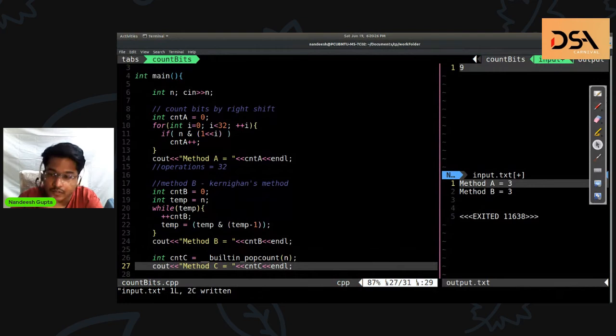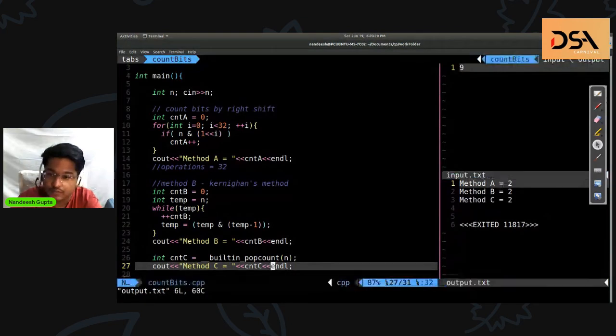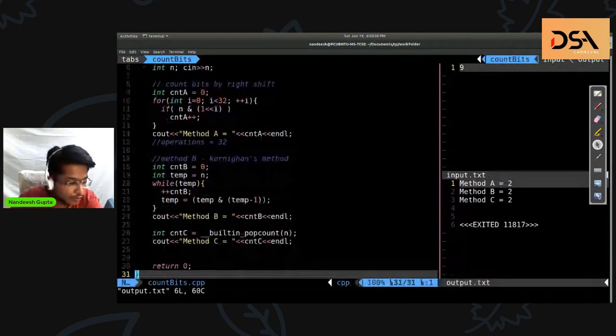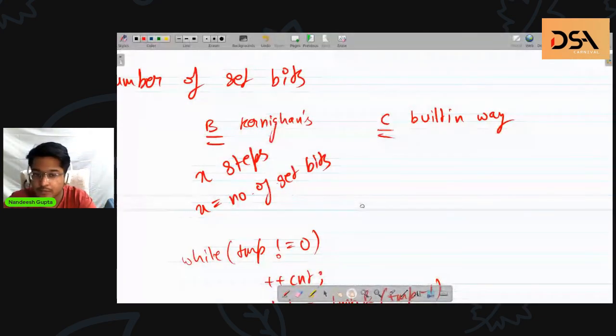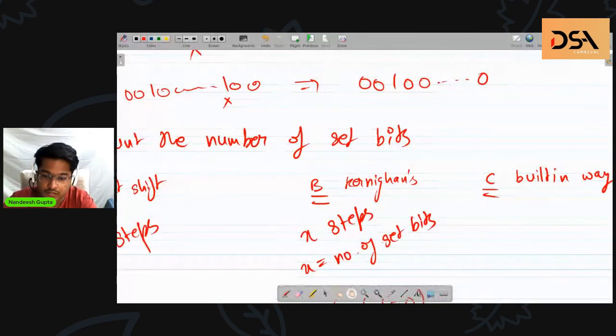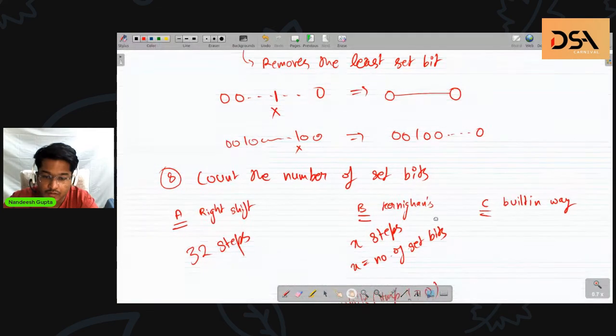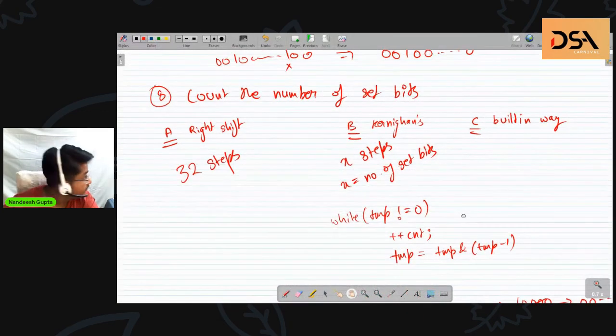Okay. So now if I run, get 222 for all of these 3. Great. Any doubts, any questions you people want to ask, this is the time. So we have learned about 3 ways.